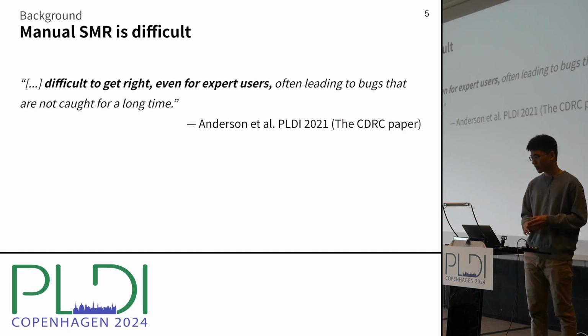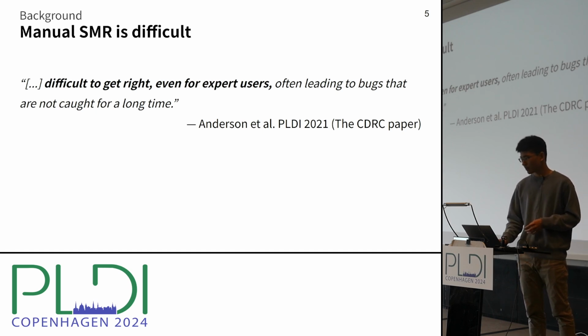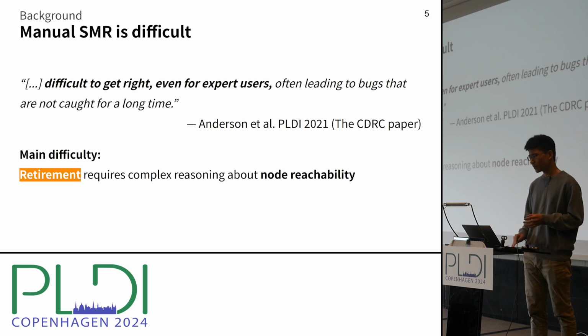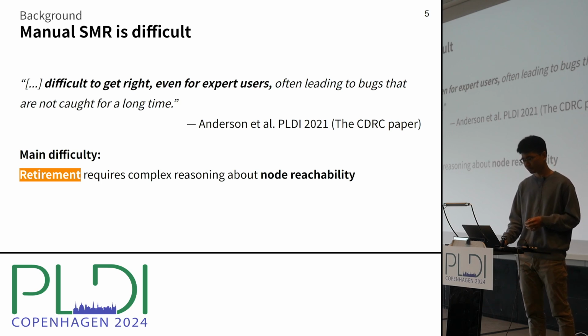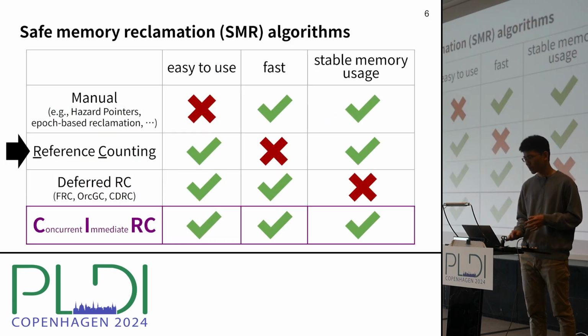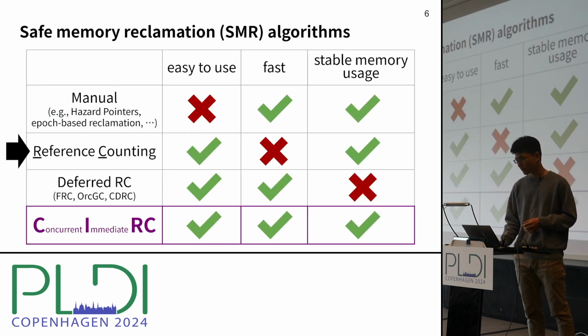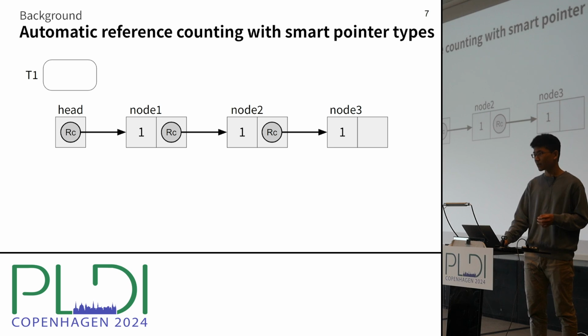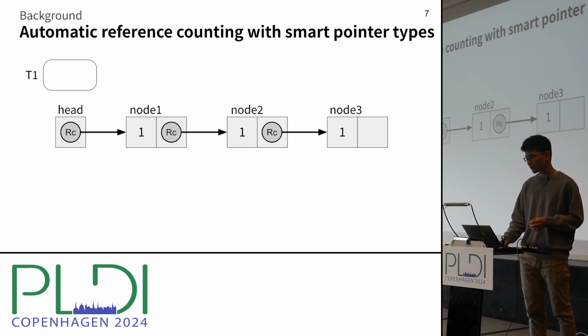Using manual methods like EBR can be quite difficult because the user has to call the retire function manually. Specifically, to retire an object, it should first be made unreachable from the shared data structure. But reasoning about this object reachability in non-blocking concurrent programs can be really complex. So reference counting is an easier alternative. Its interface is so simple that it can be automated using smart pointer types.